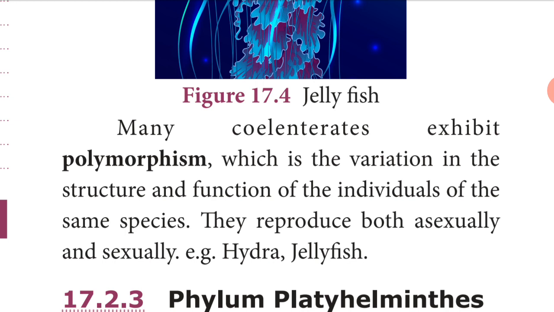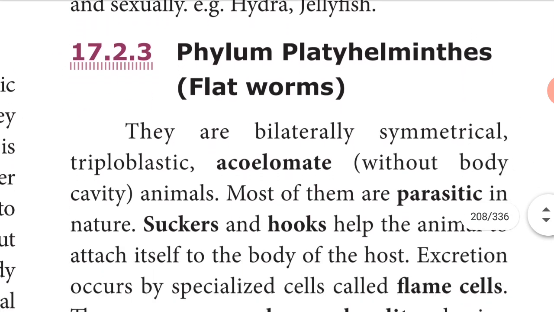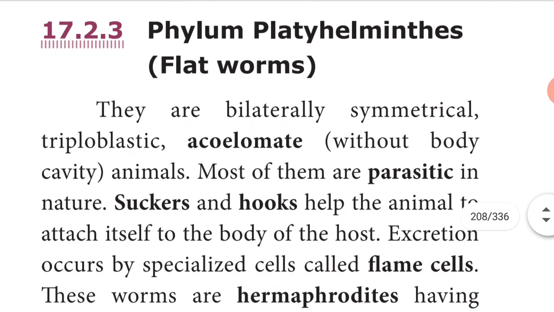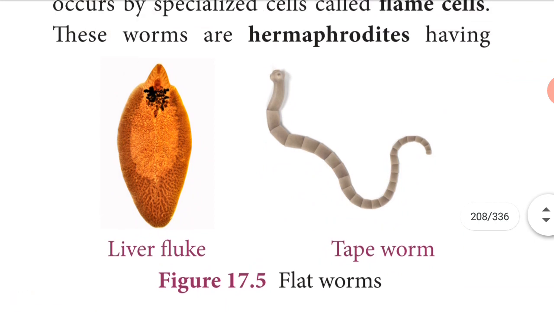Examples: hydra and jellyfish. The next phylum is phylum Platyhelminthes. Platyhelminthes means flatworms. The worms that are flat are flatworms. They are bilaterally symmetrical. See, these are the Platyhelminthes: one is a liver fluke and one more is a tapeworm.